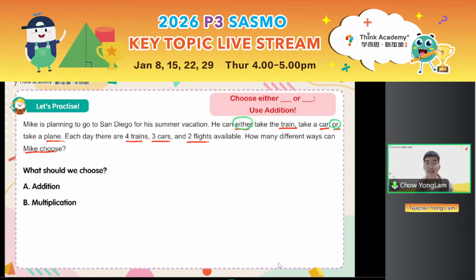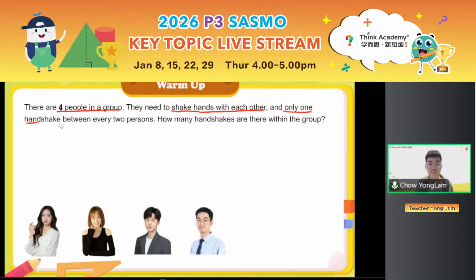Okay, now there is a new warm-up question. Let's see what this warm-up question is saying. There are 4 people in a group. Just nice, we have teacher Olivia, teacher Renata, teacher Liz, and teacher Yonglam, the 4 of us in a group. They need to shake hands with each other, and only one handshake is happening between every 2 people. That means every two people will only meet each other and have one handshake. There are no repeated handshakes. So how many handshakes are there within the group?